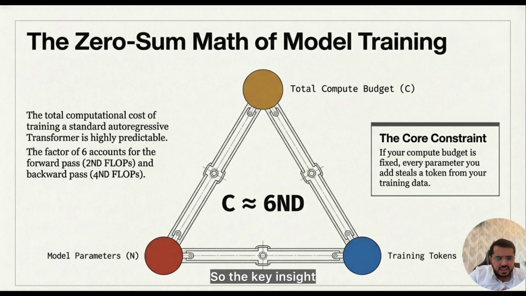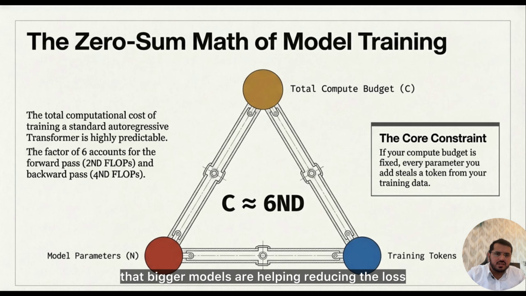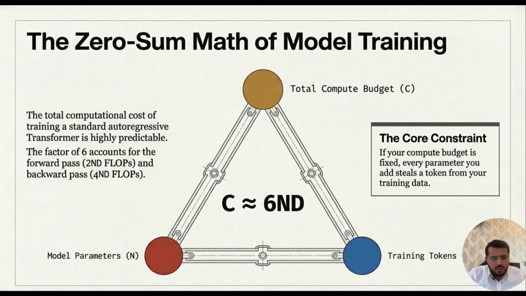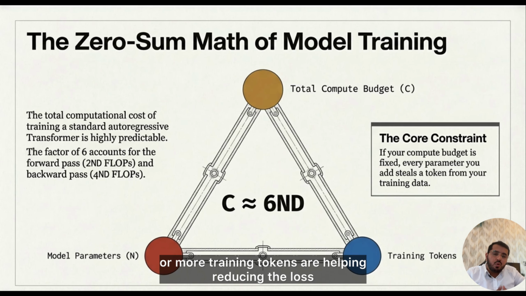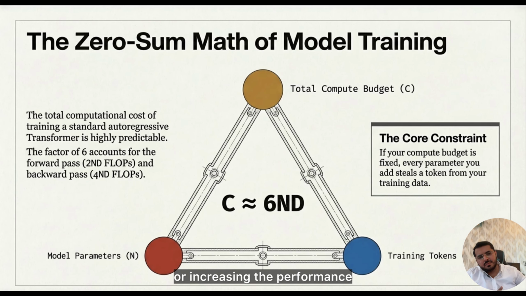So the key insight that we have to find is, how do we combine these two? At this point, we can realize that bigger models help reduce the loss, hence increasing the performance. More training tokens also help reduce the loss and increase the performance. More is merrier, bigger is better. But compute is limited.